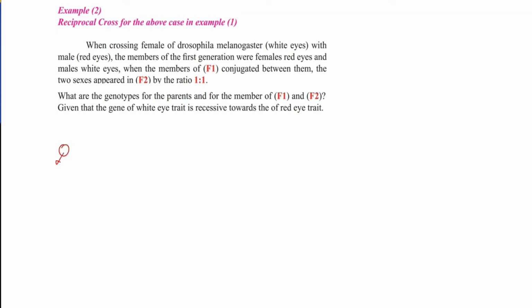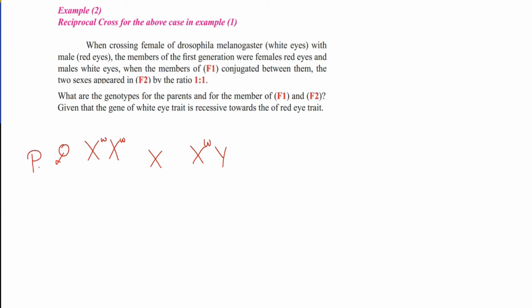The female with white eyes needs to be pure. Why? Because white eye is recessive, and to be seen in the phenotype, a recessive trait has to be pure. With the red eye male, because the male has only one X chromosome, if it is recessive it is white, but if it is dominant it is red eye color, so capital W for the male. The members of the first generation are females with red eyes and males with white eyes.